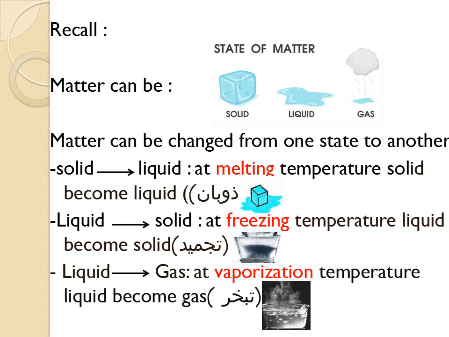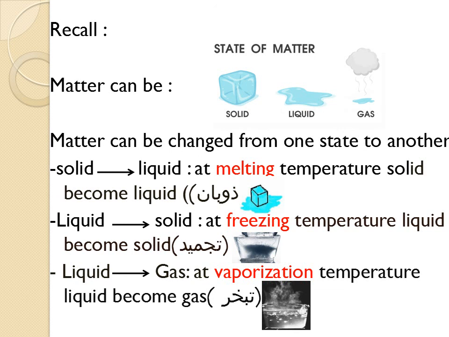This is a change from liquid to gas state. When the sea water reaches the vaporization temperature, the liquid is vaporized to become a gas.